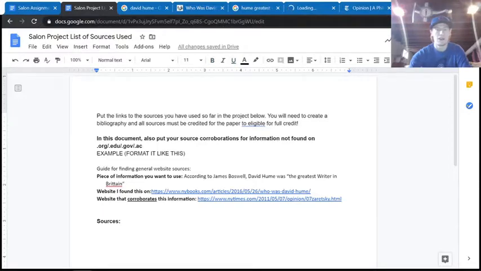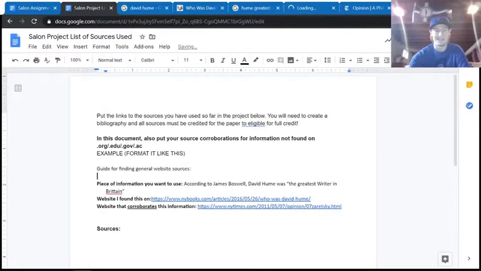All right. So every time you find a piece of information like that, I want you to make a new set of these. Okay. So just these 3 lines. It's not that much work. You're just doing your due diligence, making sure that the information you're finding is in fact accurate.